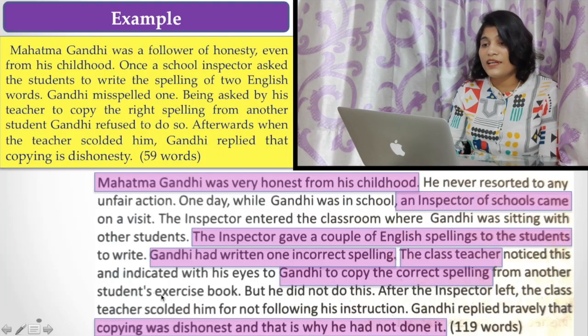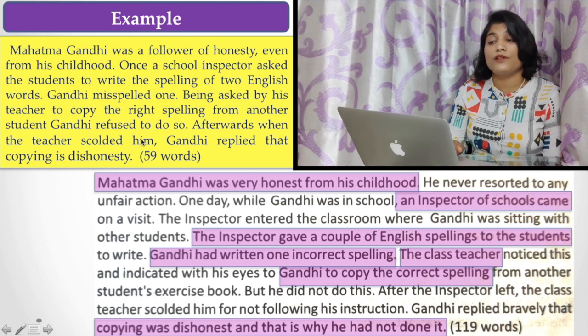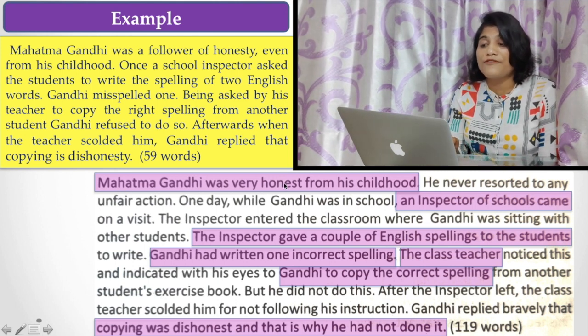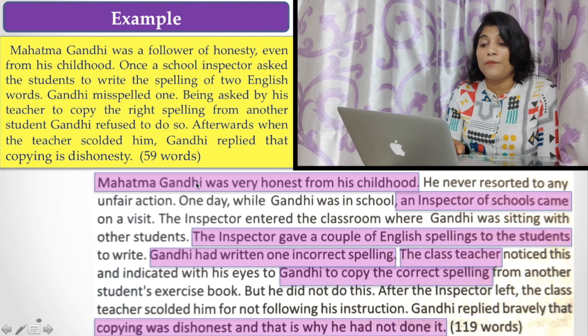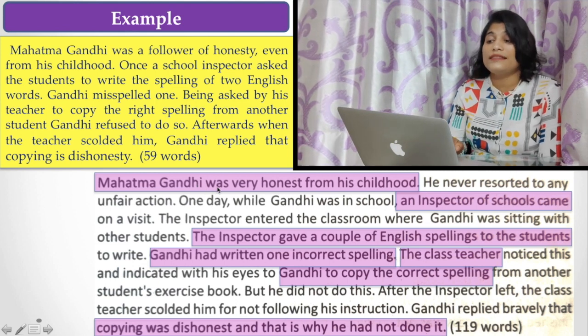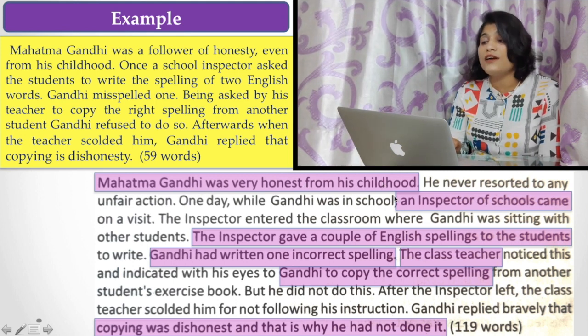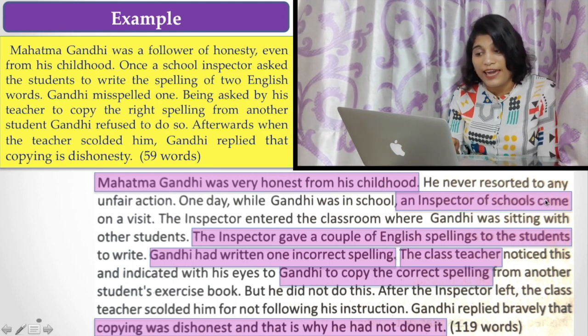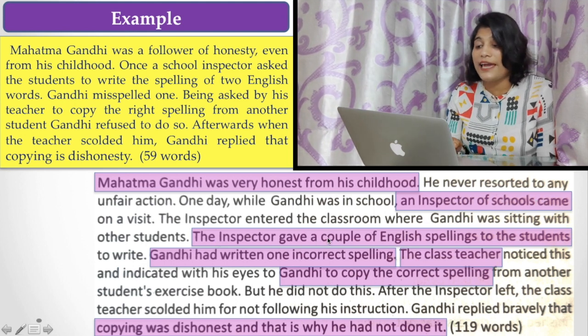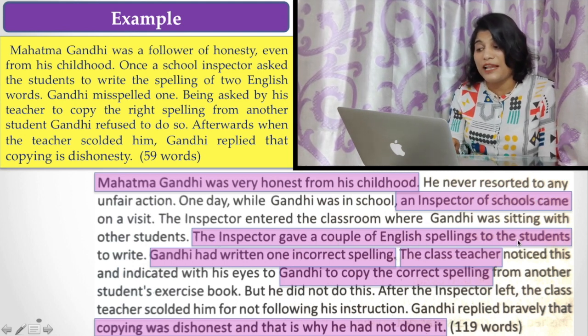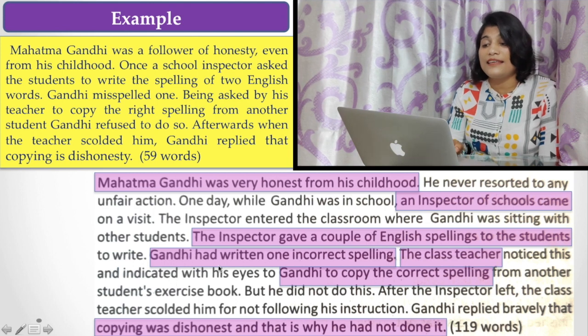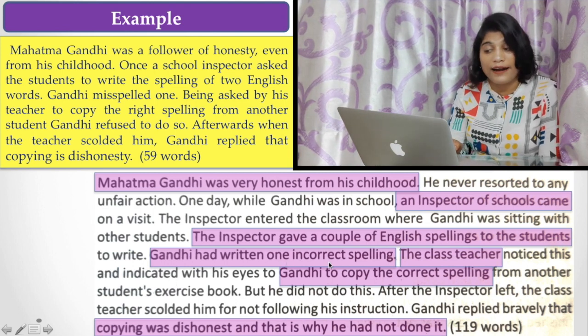Now, in this example also, I marked a few lines in pink color to show you these are the main points. That is, Mahatma Gandhi was very honest from his childhood. An inspector of schools came. The inspector gave a couple of English spellings to the students. Gandhi had written one incorrect spelling.